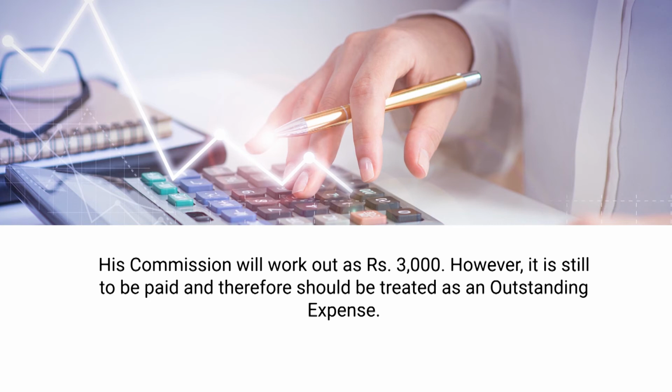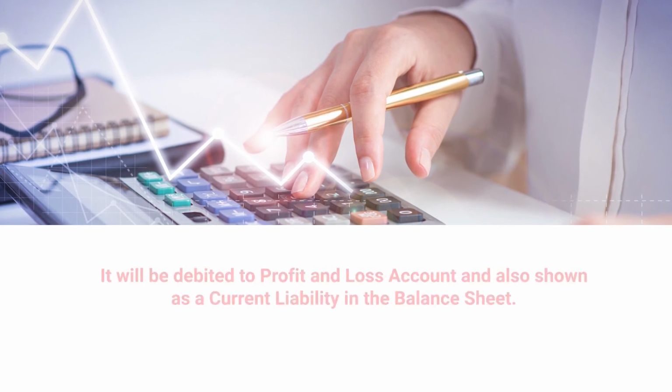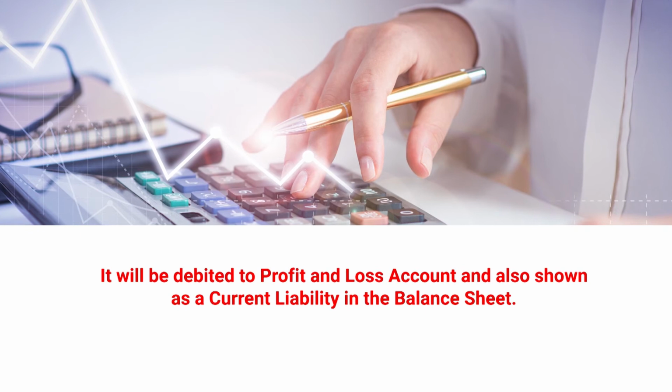Therefore, when the manager's commission is given in the adjustments outside the trial balance, the amount of commission, that is rupees 3,000, which is payable, must first be debited to the profit and loss account, because the amount has not been paid yet. Therefore, it will also be shown on the liability side of the balance sheet under the head current liabilities, because the amount is yet to be paid. It has not been paid up to the end of the financial year.